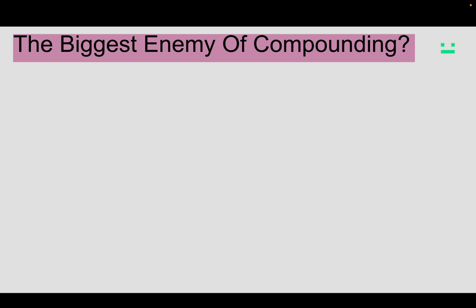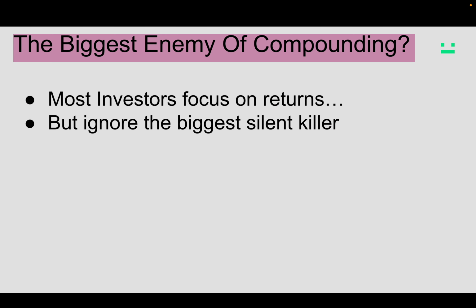So what is the biggest enemy of compounding? Most investors focus on returns but ignore the biggest silent killer, which is taxes. Whenever you sell a mutual fund unit or some shares, you have to pay certain tax on it. Like you have LTCG, which is 12.5%, and STCG, which is 30%. So let's see how we can optimize on these taxes and make more out of compounding and save our money.